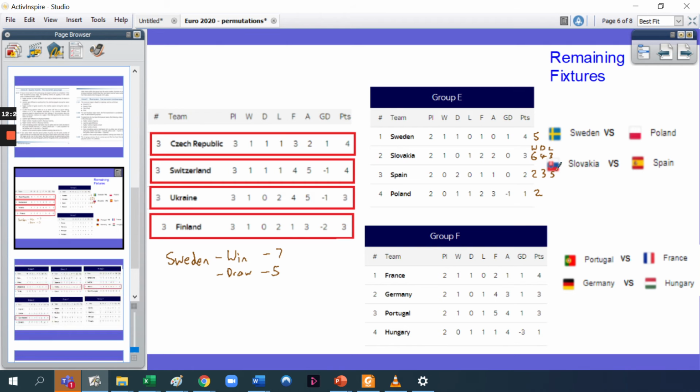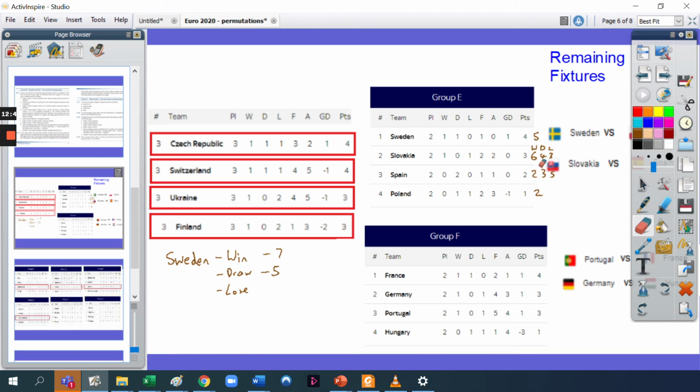Maybe if Spain win, then they might get more points and they'll be first and Sweden will be second. That's if the Sweden game is a draw. And if the Sweden game is a draw, then we said that Poland will be in 2. What happens if Sweden lose, though? Again, you might want to think about what's going to happen over here. If Sweden lose, well, they're going to be on 4 points. Poland will then also be on 4 points.